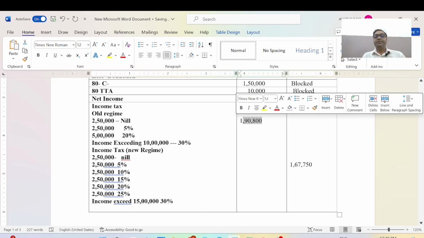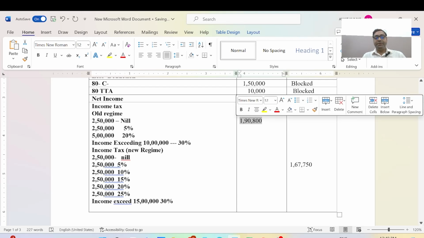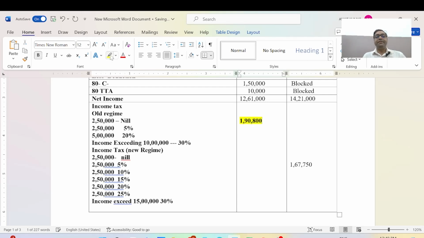As per this, the amount calculated for the old regime I will mention here, and this amount will be calculated as per the new regime. This is the total taxable amount as per the new regime, and this is the total taxable income as per the old regime.